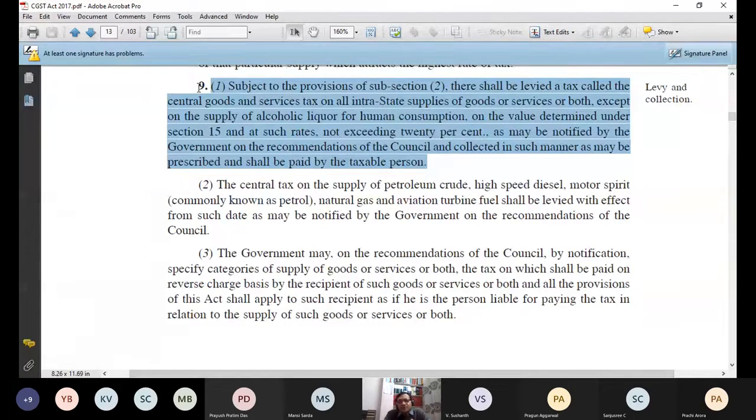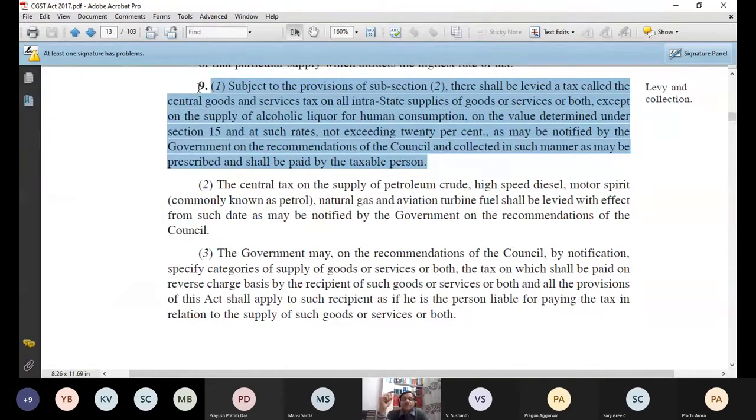Now normally what happens? When I am purchasing a laptop, I am a consumer, when I am purchasing a laptop from Mr. X, who pays tax to the government? I don't pay to the government, I pay to my supplier Mr. X, Mr. X pays to the government of India. That is known as forward charge. Forward charge means wherever who is the supplier, that person deposits tax with the government of India.